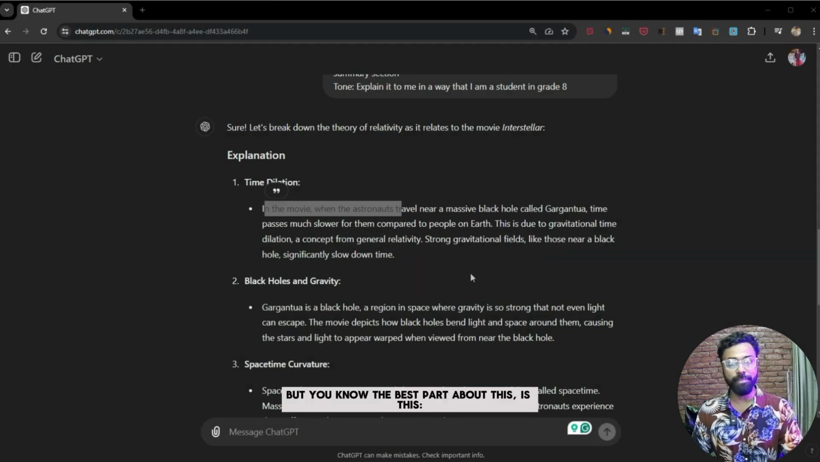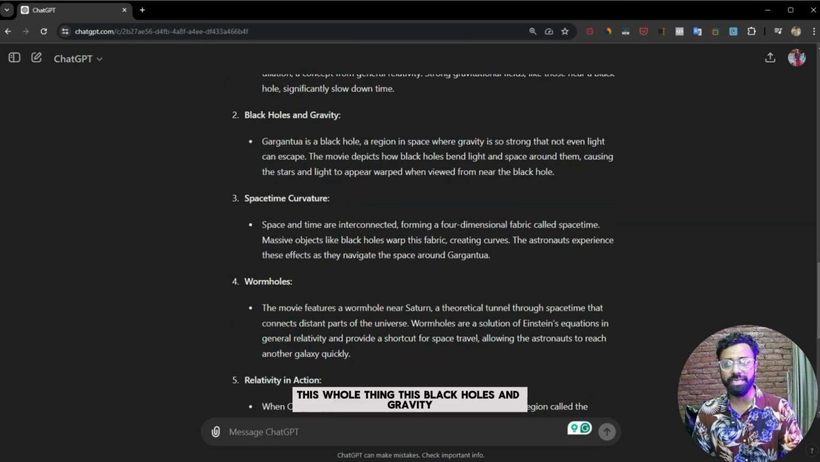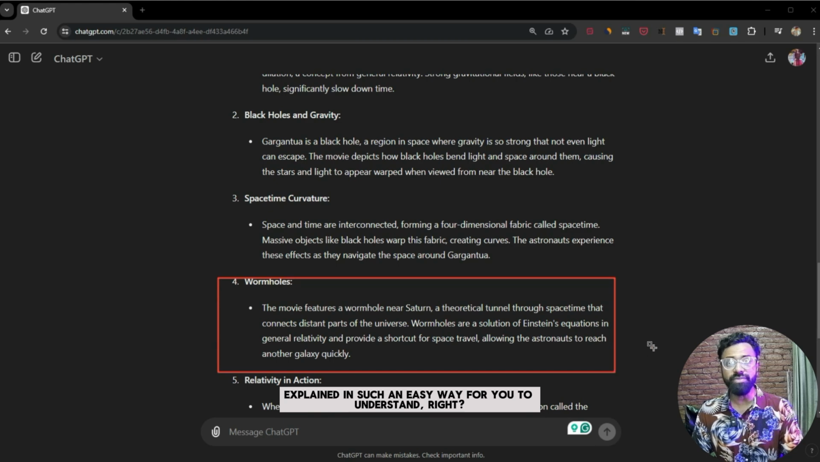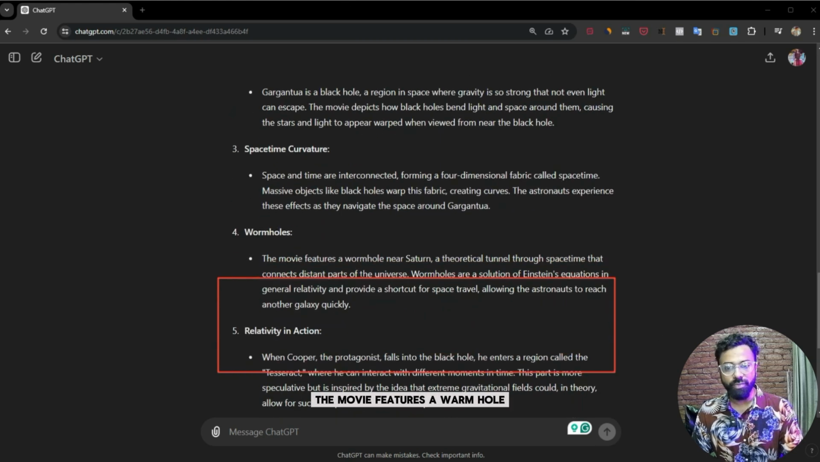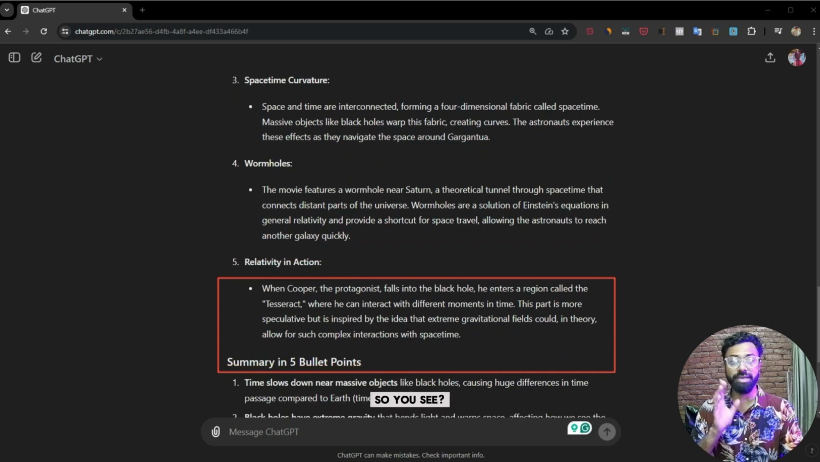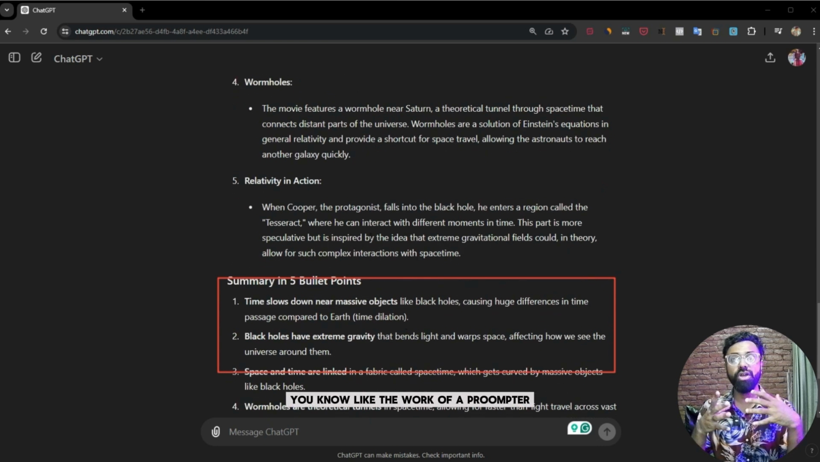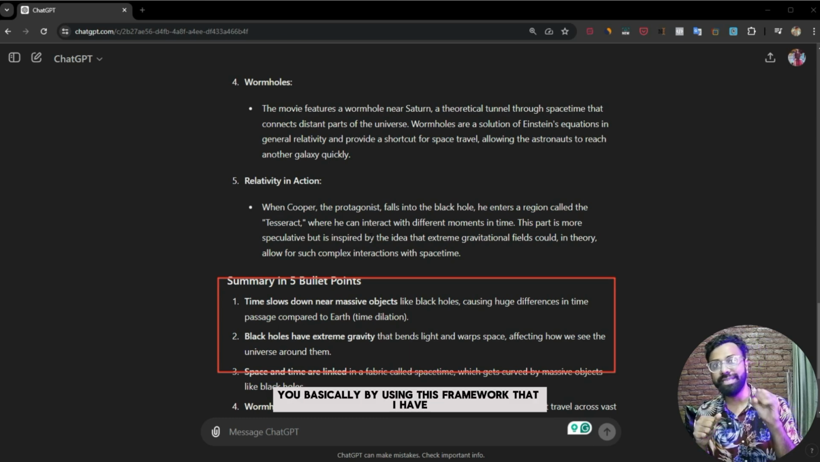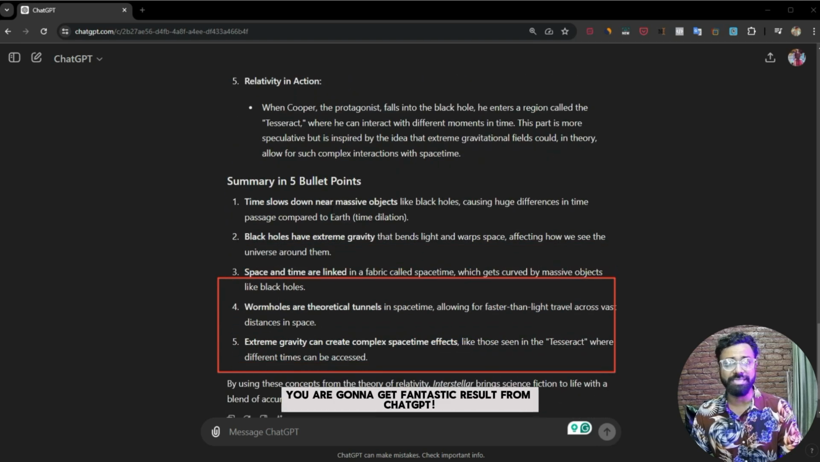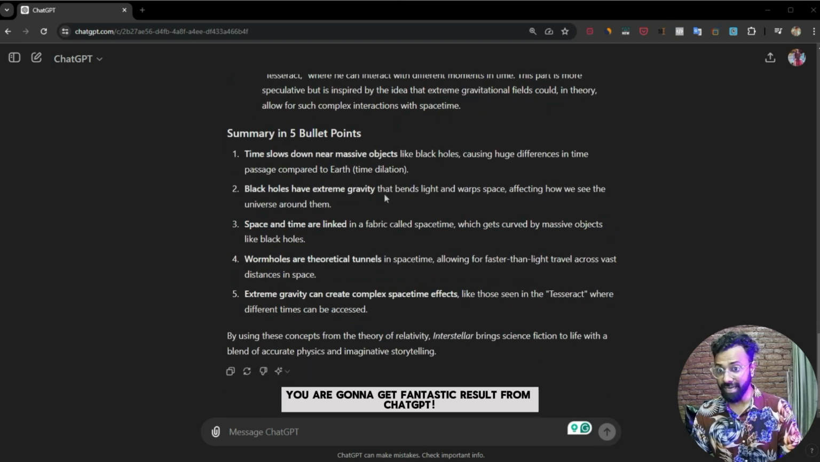But the best part about this is that all of this, the black holes and gravity, the space-time curvature, the wormholes, everything, is explained in such an easy way for you to understand, right? The movie features a wormhole near Saturn, a theoretical tunnel through space-time that connects distant parts. So you see, this is the work of a prompter. By using this framework that I have taught you, you are going to get fantastic results from ChatGPT. And if you want everything in 5 bullet points, here you go.